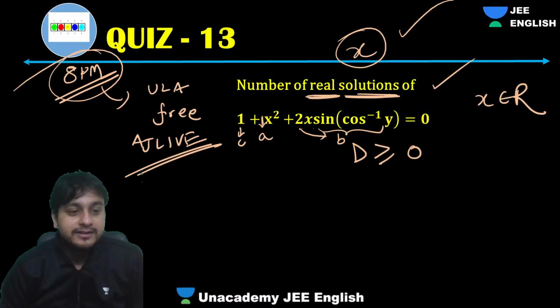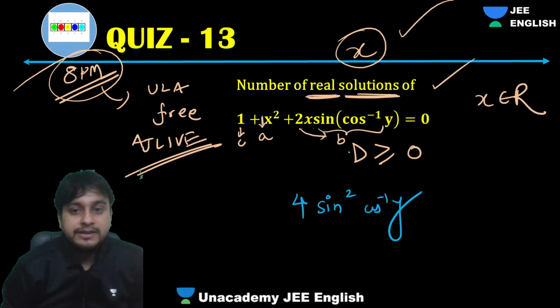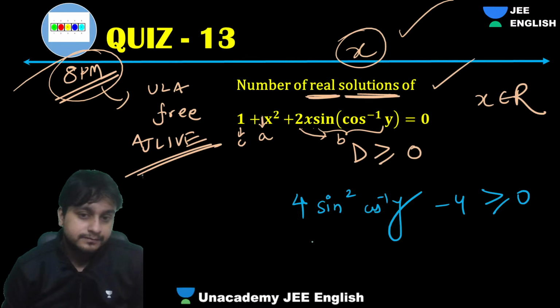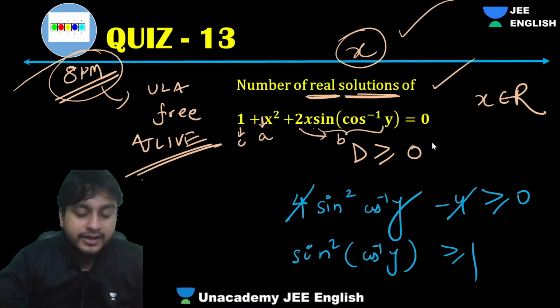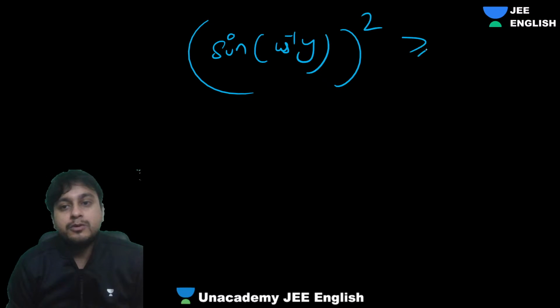Discriminant will be what, guys? 4 sine square cos inverse y, right? B square minus 4AC should be greater than or equal to 0. 4 cancels. Can I say sine square cos inverse y should be greater than or equal to 1? Yes. So guys, sine of cos inverse y whole square should be more than 1.